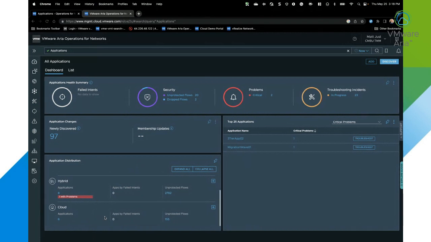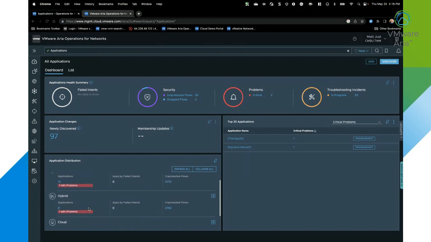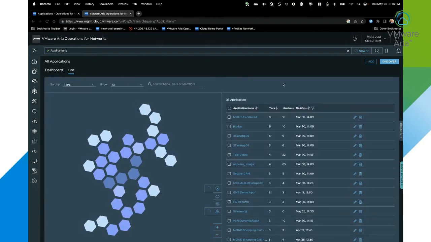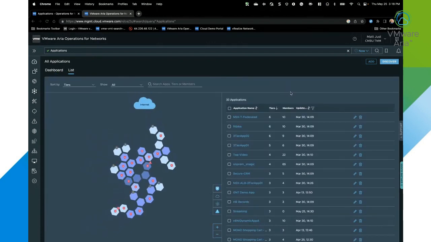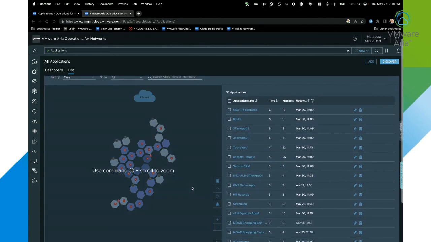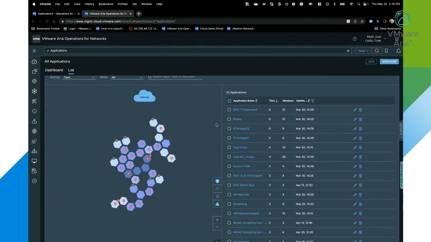So what we do is, because of the visibility that we have within those applications, we can break those up and show you which applications are deployed within your cloud infrastructure, which applications are hybrid, and which ones are also deployed on premises. So we can take a look here at the list of applications that I currently already have discovered within my infrastructure, and I can dive into these and start looking at performance metrics and so on, troubleshooting, and much more, which I'll touch on a little bit.